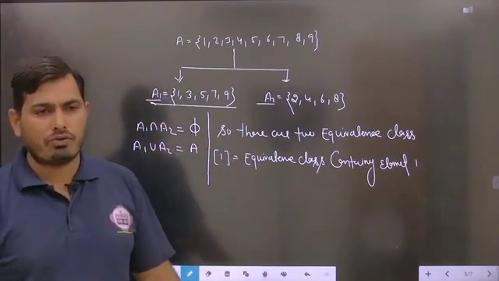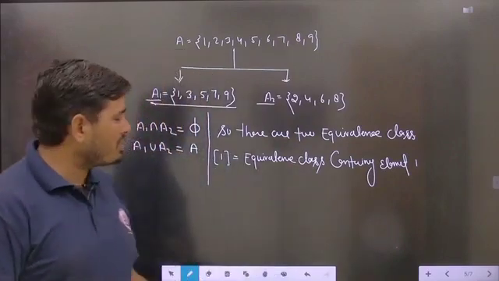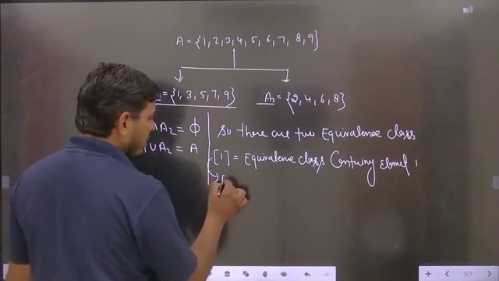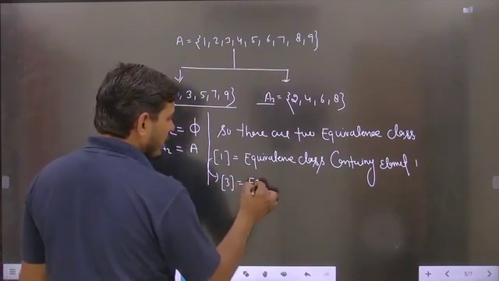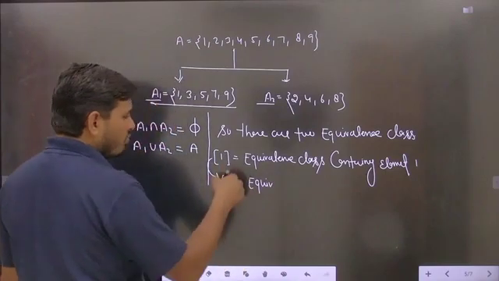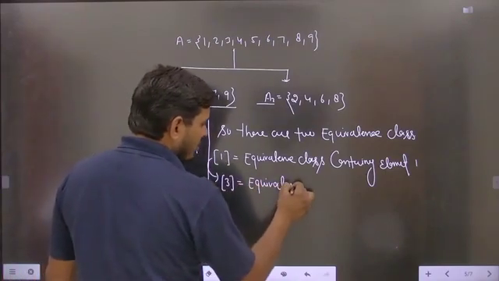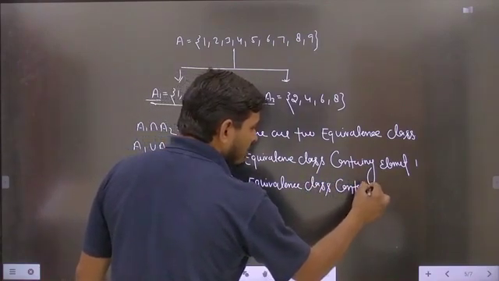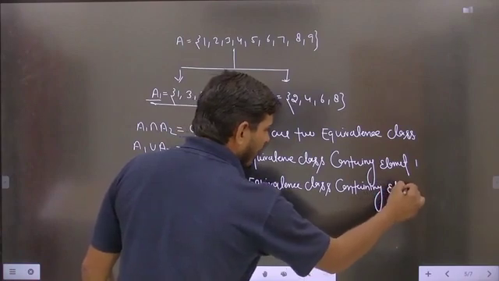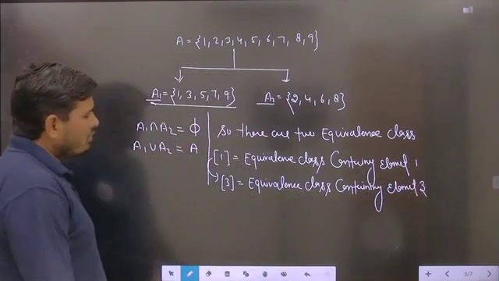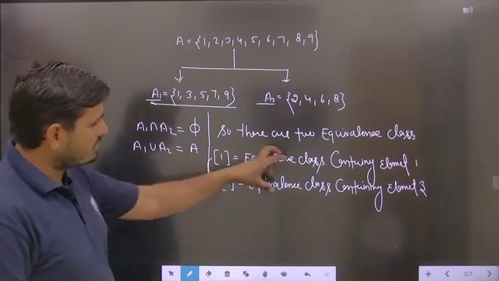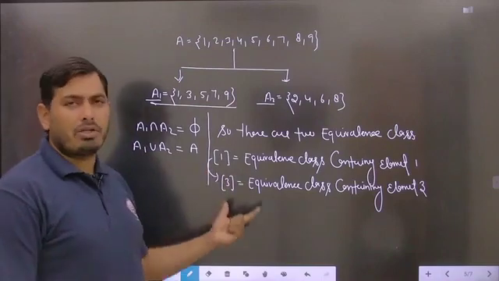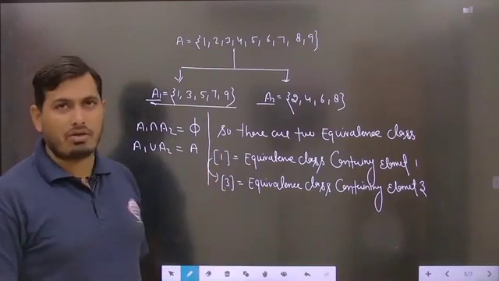Now there should be no confusion related to A1 and A2. We are saying 1, but you can also represent the same class with any of its elements, for example the equivalence class containing element 3. Both are the same thing. You can say this is A1 and that is A2, no problem. But this is how to write the proper representation of equivalence classes. Is it clear?